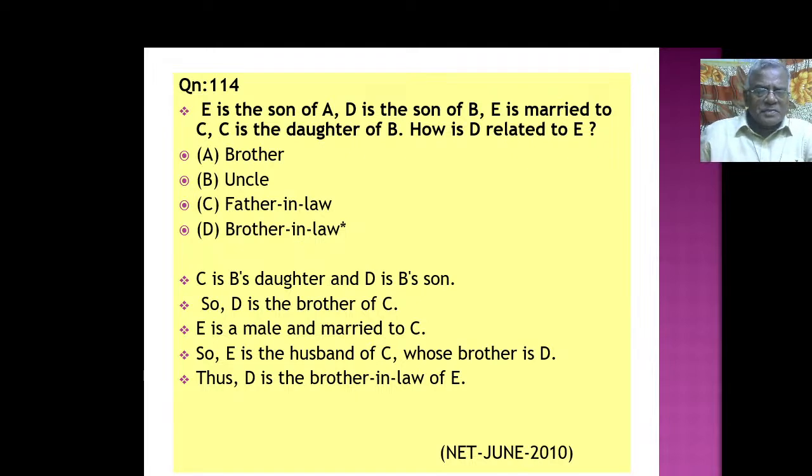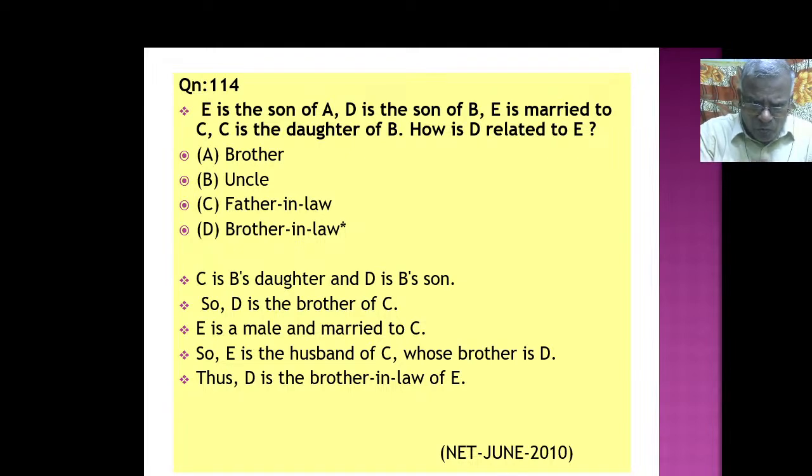D is the brother of C. E is a man married to C, right? So E is the husband of C, whose brother is D, right? So what is the relationship between D and E? D is the brother-in-law of E. Got the point? E is married to C, no? So D is the brother-in-law of E.